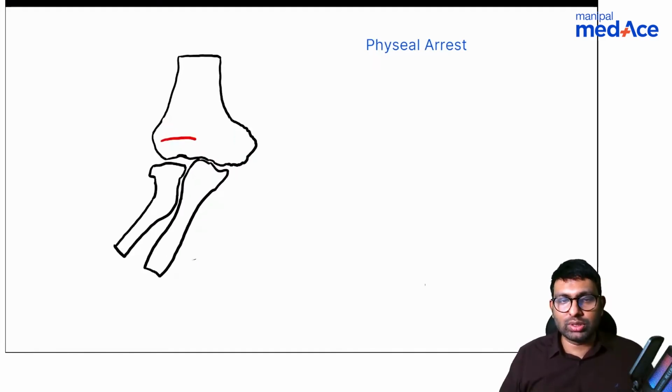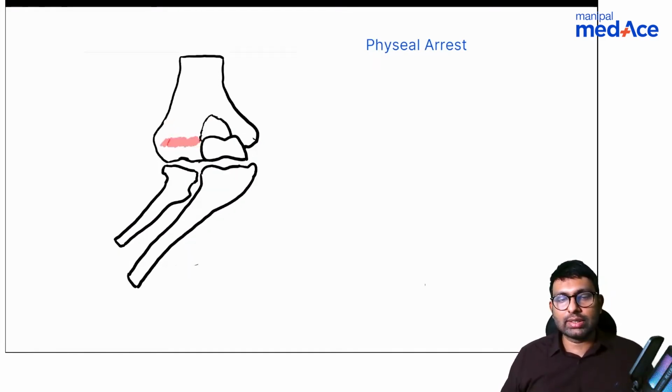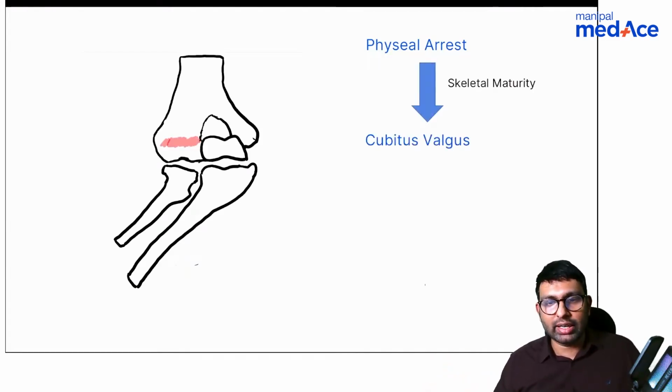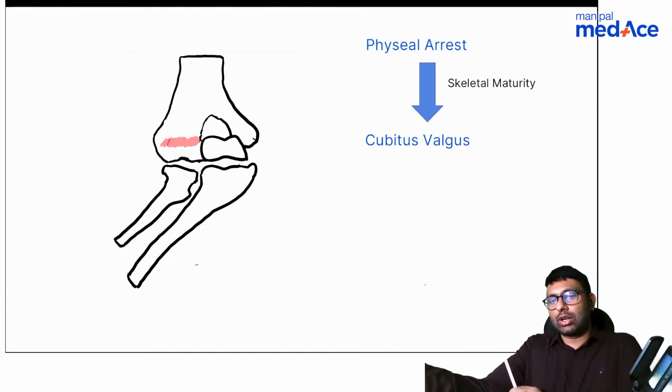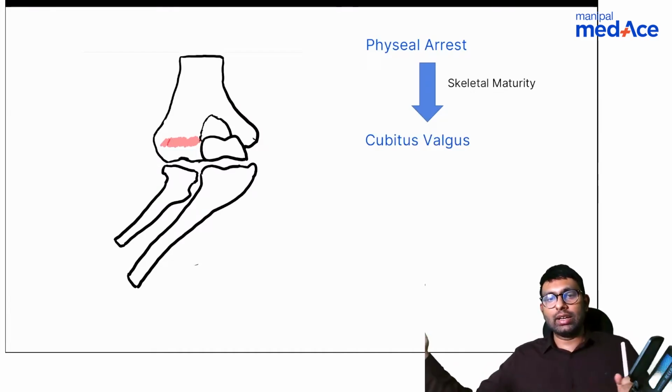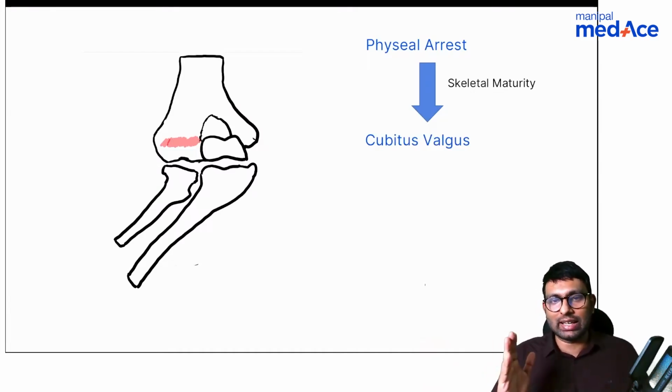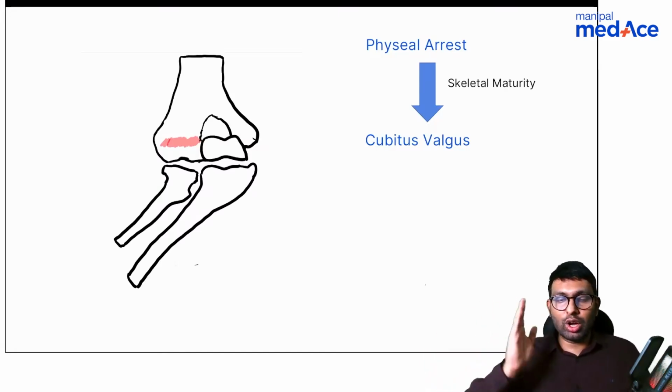So as the bone matures, there will be skeletal maturity resulting in valgus. As one side is not growing, the other side grows more laterally, resulting in cubitus valgus. So physeal arrest, cubitus valgus, non-union.